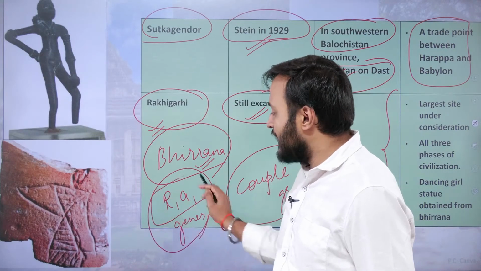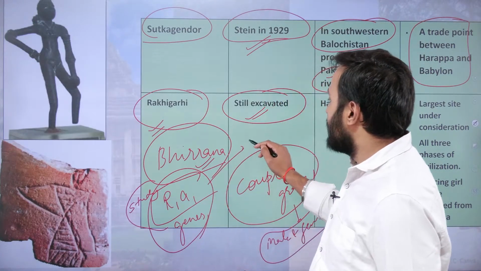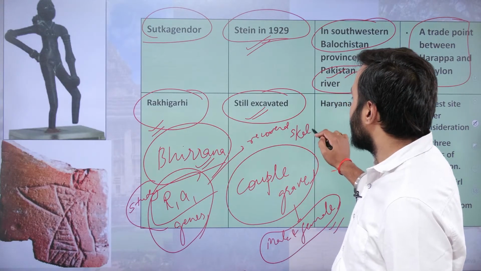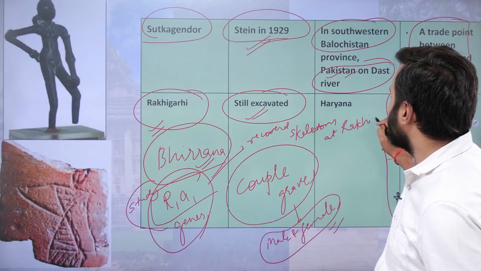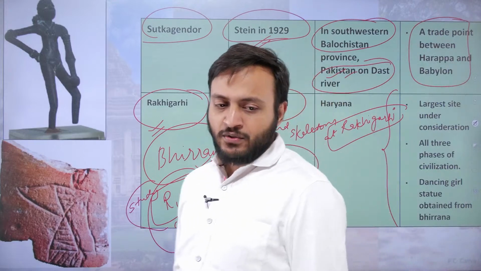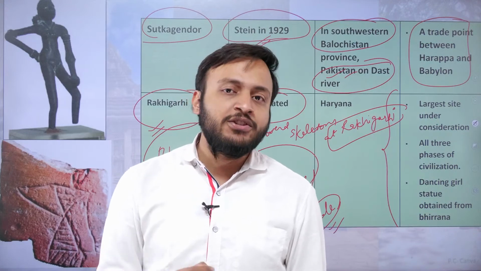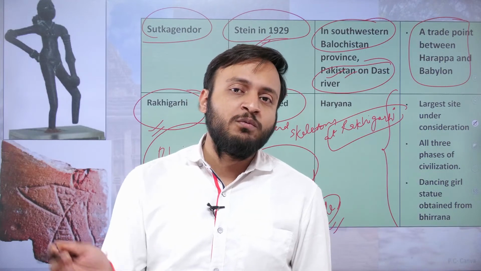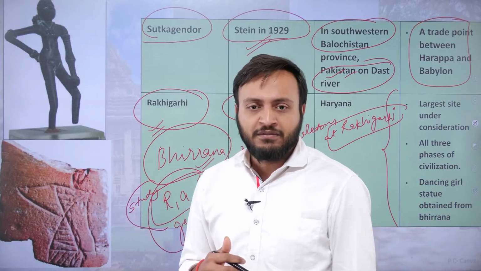The study of the R1A1 genes from the recovered skeletons at Rakhigarhi has become a very hot topic, because this gene R1A1 is actually a paternal gene, which indicates the presence of Central Asian features in the DNA of the particular person who was probably living in Rakhigarhi and was buried in a grave there.